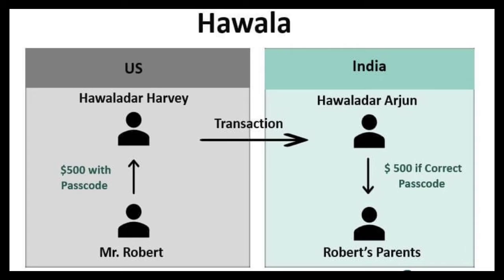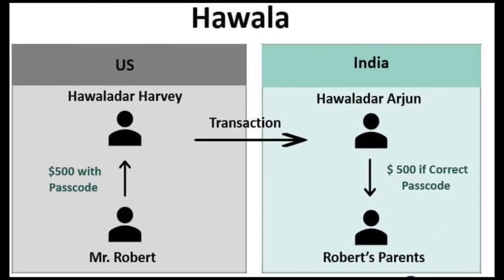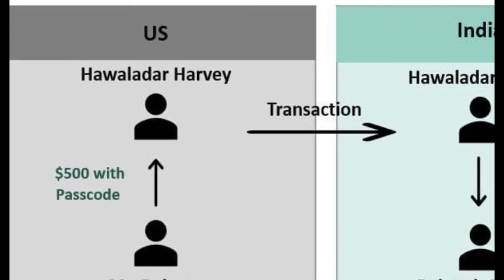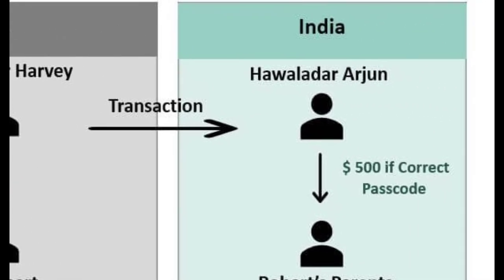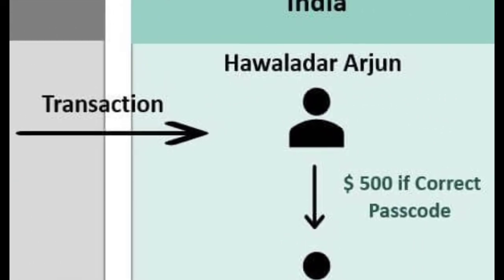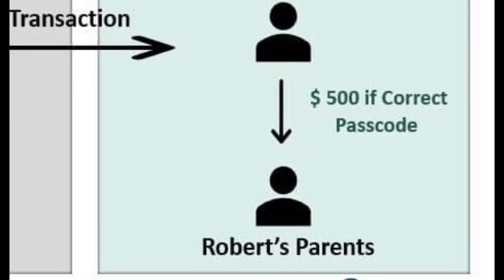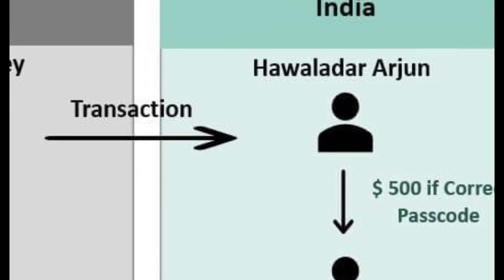Now, how do hawaladars benefit from this? Well, when Mr. Robert asks Harvey to pay his parents $500, then Harvey, the hawaladar, would tell them that these are the transaction charges. So he will get a commission or transaction charges, and the same goes with Arjun. He will also deduct commission or transaction charges from Robert's parents while giving them $500.